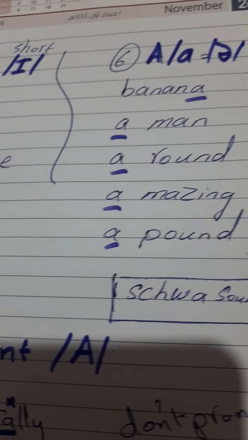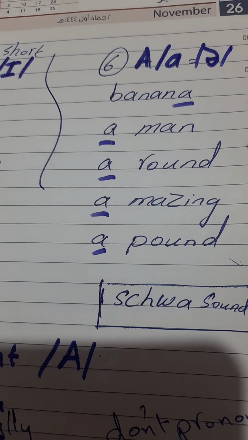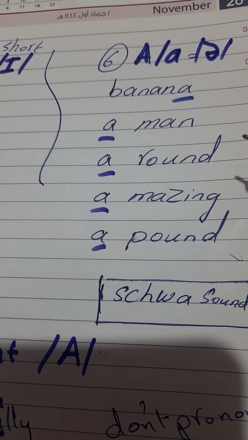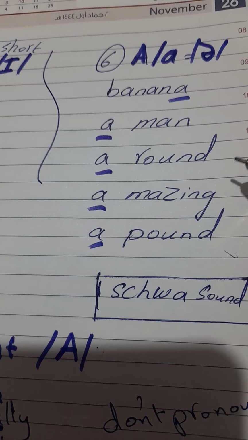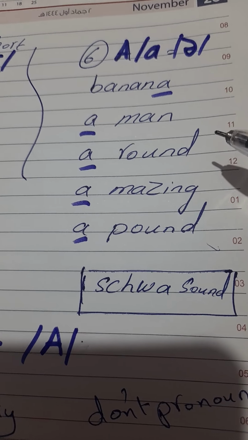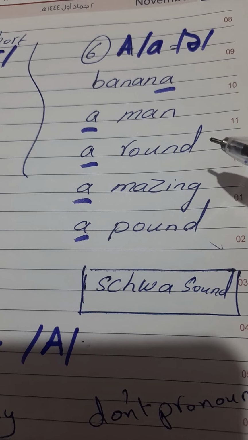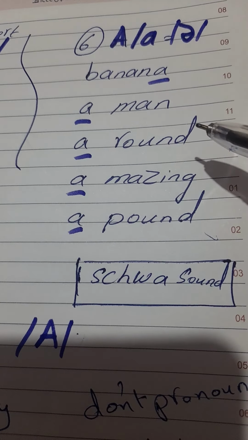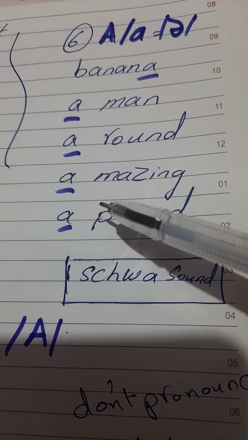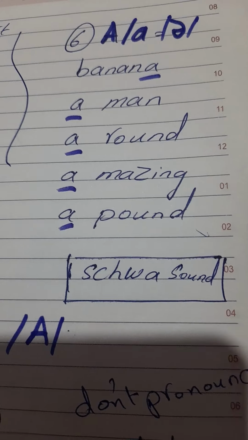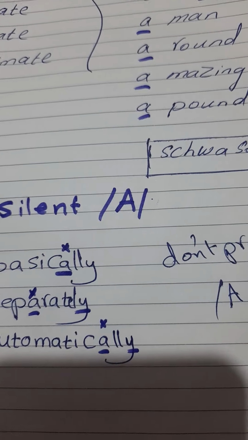We have also schwa sounds. The schwa sound here means unstressed syllables. Letters in unstressed syllables, or we can call them lazy a. Okay, lazy a, as in banana, woman, around, amazing, abound. Okay, these are not long vowel, so we can call them schwa sounds.